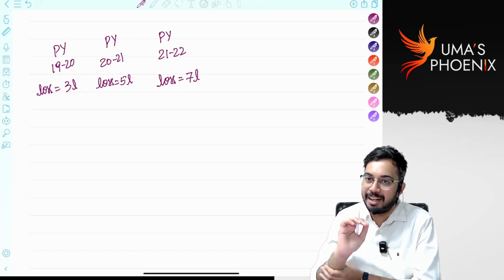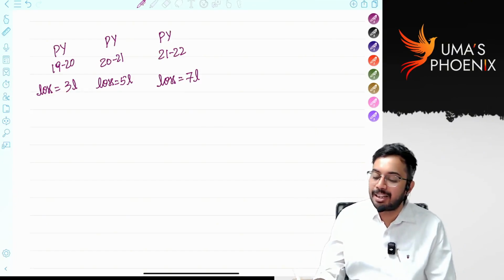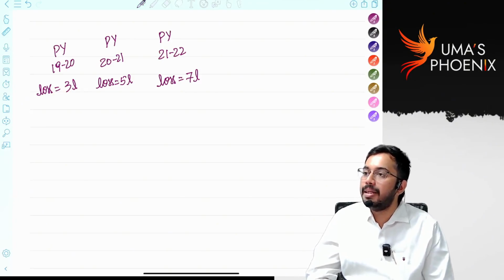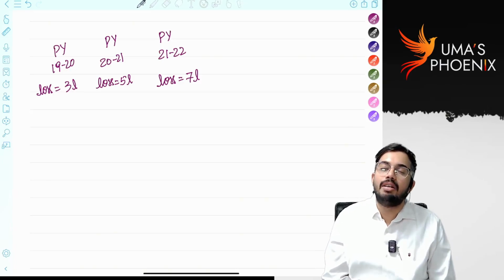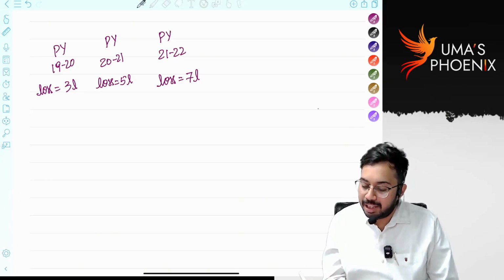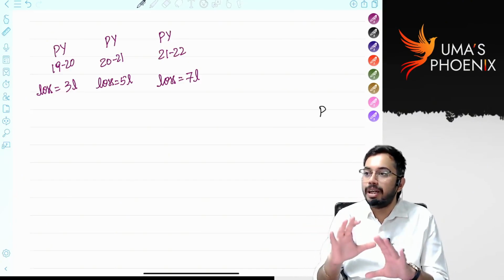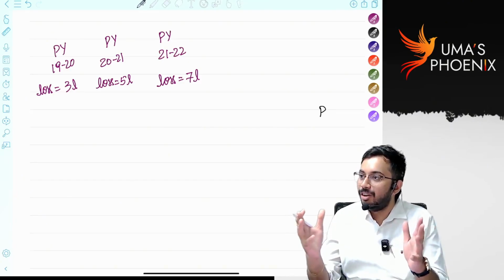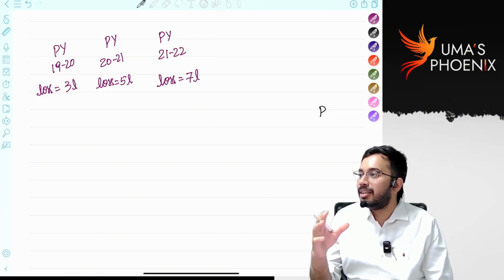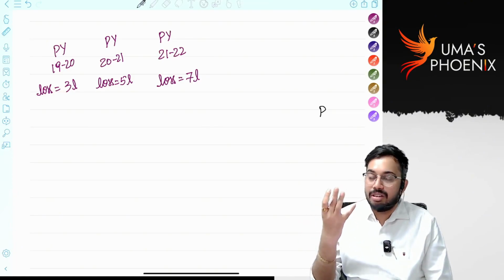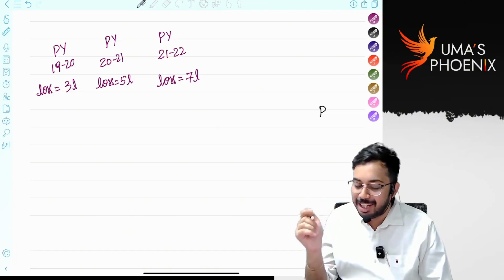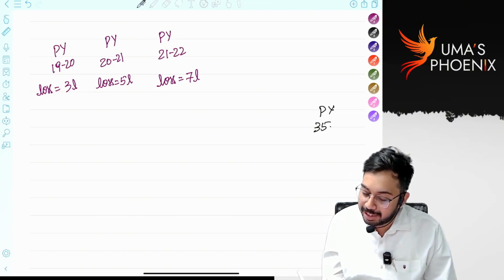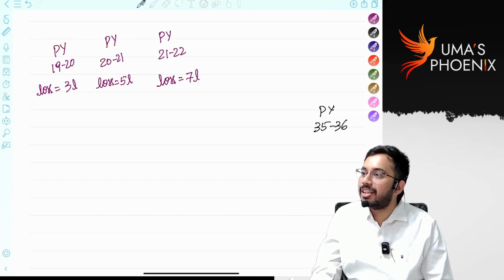This is the scenario. Normally, business loss can be carried forward for how many years? Business loss can be carried forward for 8 assessment years, correct? In the previous year, let's say Sumit and Kaushik both got separated. The moment there are bad debts, Sumit escaped. Kaushik could not find Sumit, because if Kaushik finds Sumit, he will start beating him. That's why. In previous year 35-36, suddenly Kaushik saw Sumit.